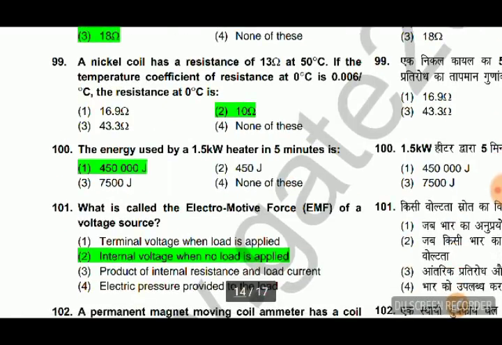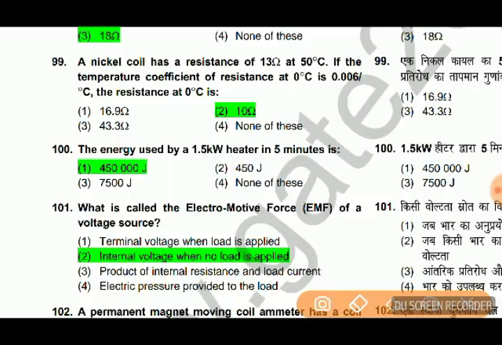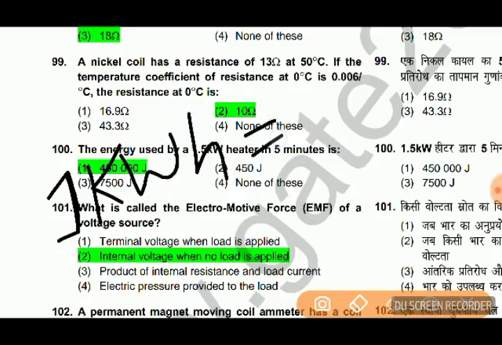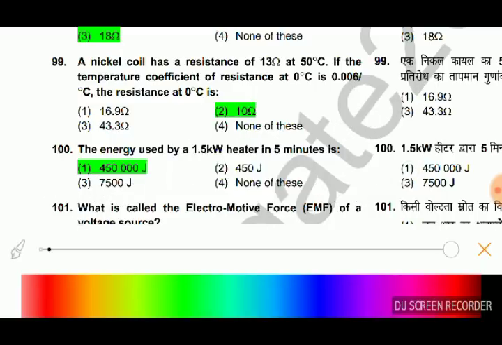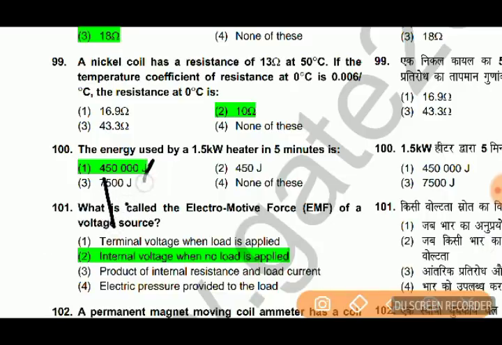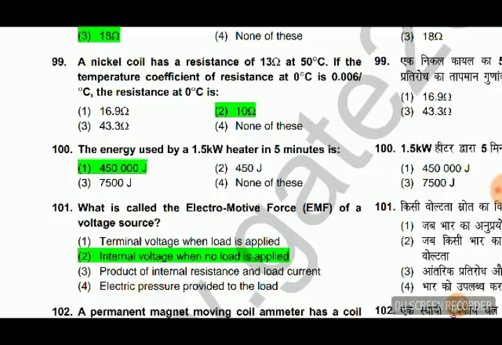The energy used by 1.5 kilowatt heater in 5 minutes is, so here you have to remember one thing, that 1 kilowatt hour is equal to 3.6 into 10 to the power 6 joule. So first calculate how many kilowatt hour. It will be 1.5 into 5 divided by 60. This will be a kilowatt hour. Multiply it with 3.6 into 10 to the power 6. So it will be option A 450,000 joule.